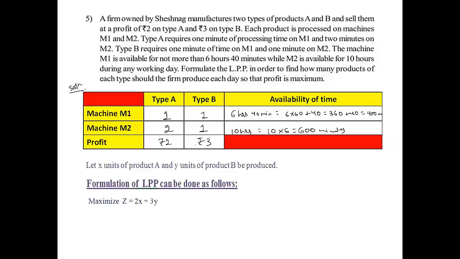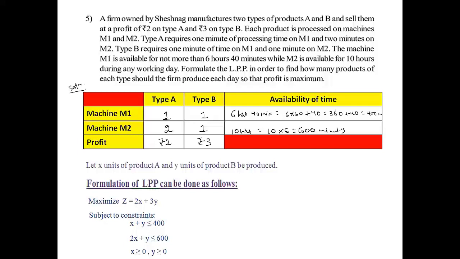Maximize Z is equal to 2X plus 3Y. Subject to constraints, consider the first and second rows, that is machine M1 and machine M2. That is X plus Y less than or equal to 400, 2X plus Y less than or equal to 600. And non-negativity constraints, X is greater than or equal to 0, Y is greater than or equal to 0.